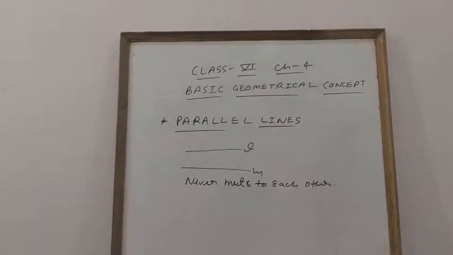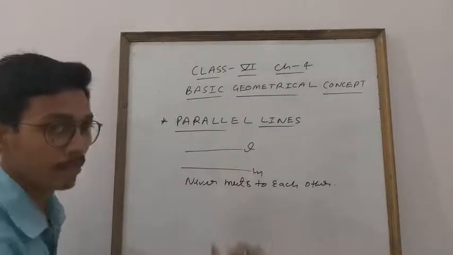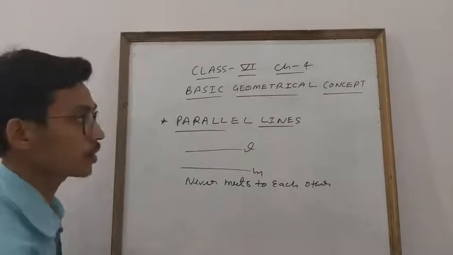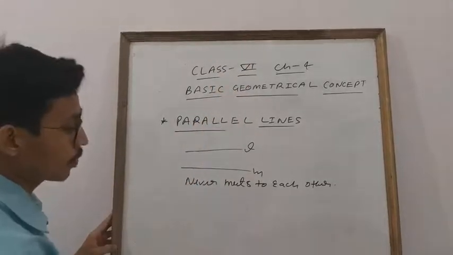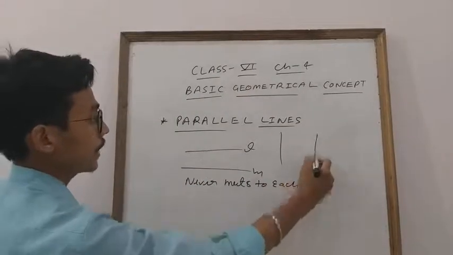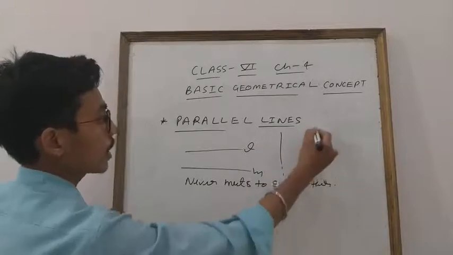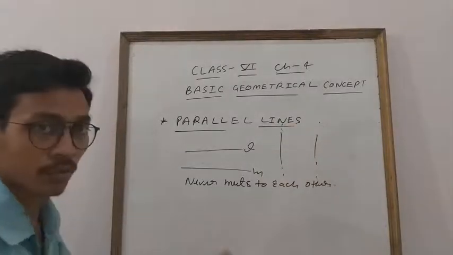What is the meaning of this, student? If anyone asks you what is the meaning of this, what will you say? You will say that parallel lines never meet each other. If anyone asks you for an example, you can see that. See, this is your whiteboard. Like this part and this part. If you increase the length downward or upward, they will never meet each other.